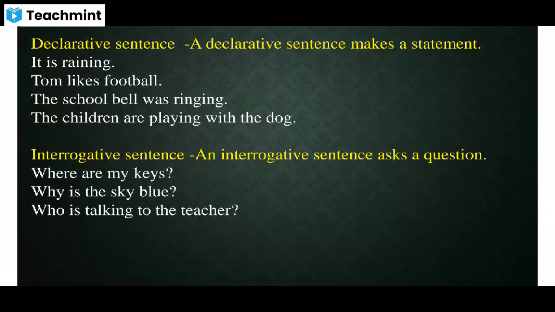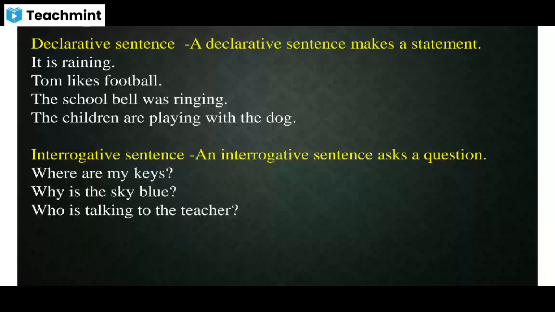Okay. So, declarative sentence or assertive sentence. What is a declarative sentence? A declarative sentence makes a statement, right? A plain statement. For example, it is raining. Tom likes football. The school bell was ringing. Children are playing with the dog. These examples, they state something. And we usually put a period at the end of a declarative sentence.